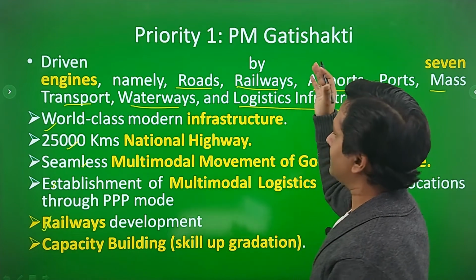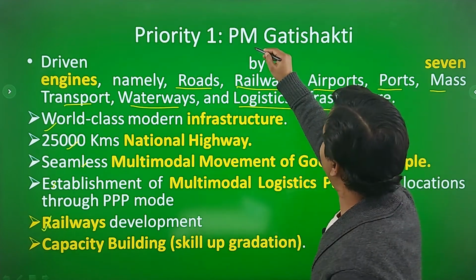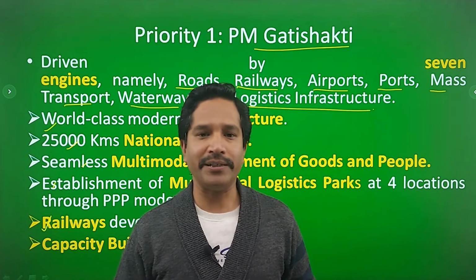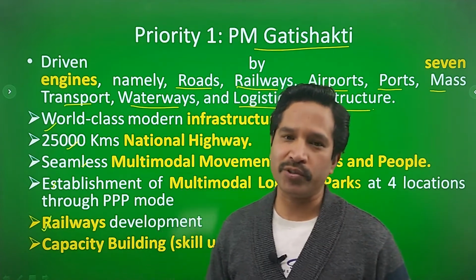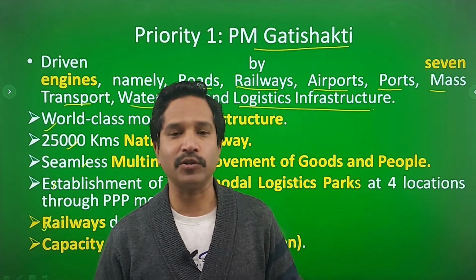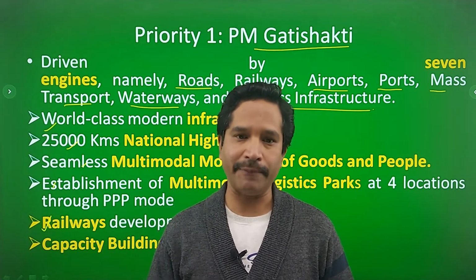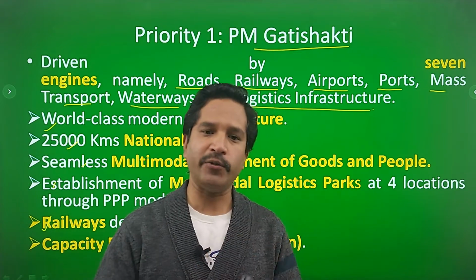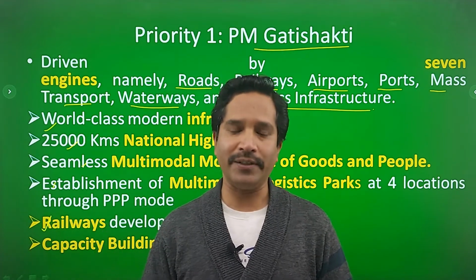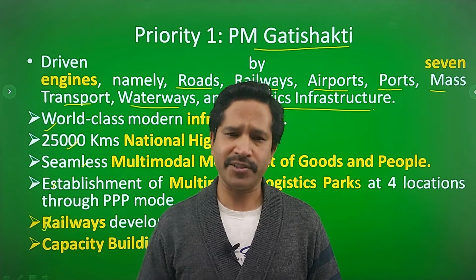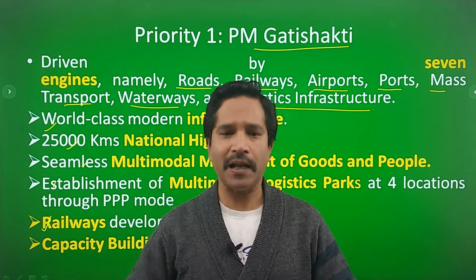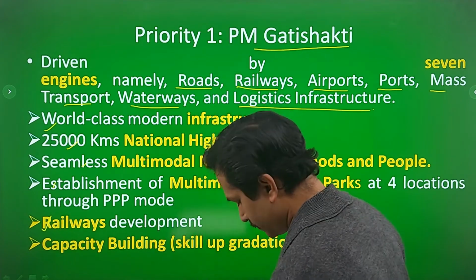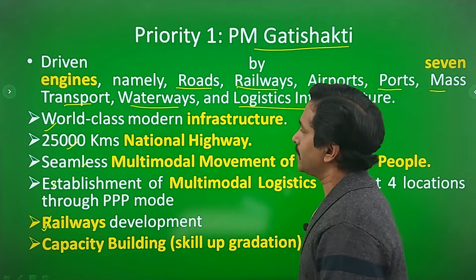So that is why the name is PM Gati Shakti. The idea is to provide speed, powerful speed to the economy. And the budget 2022-23 has envisaged a growth rate of around 8.5% for the year 2022-23. For the year 2021-22, a growth rate of 9.2 has been envisaged. And among the larger economies, this is the highest growth rate recorded by any economy. So this is the number one priority.